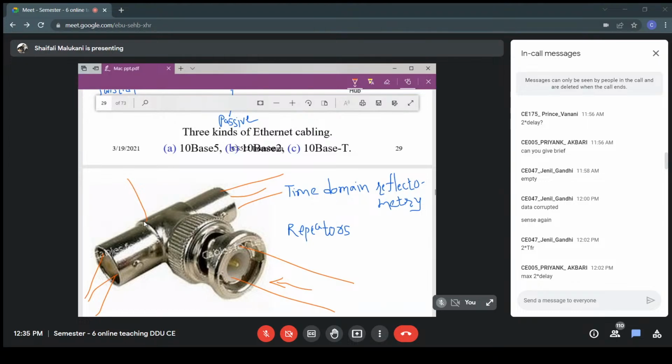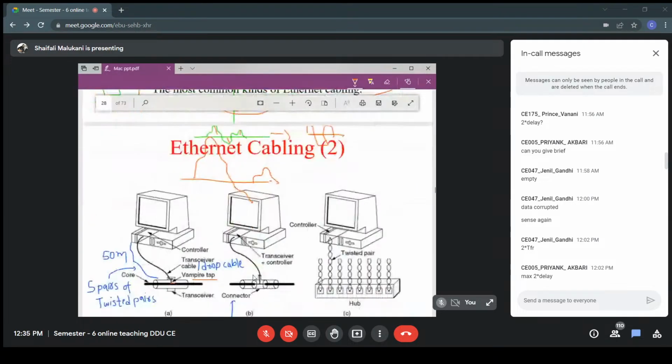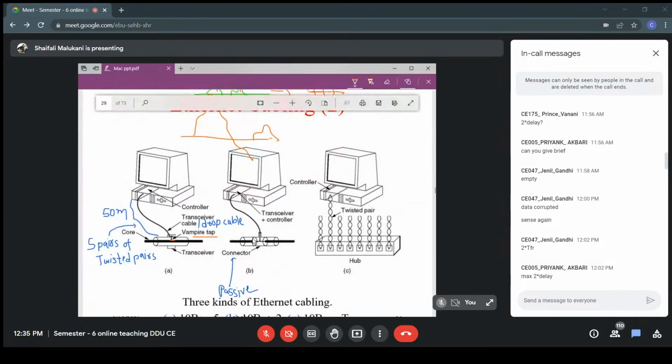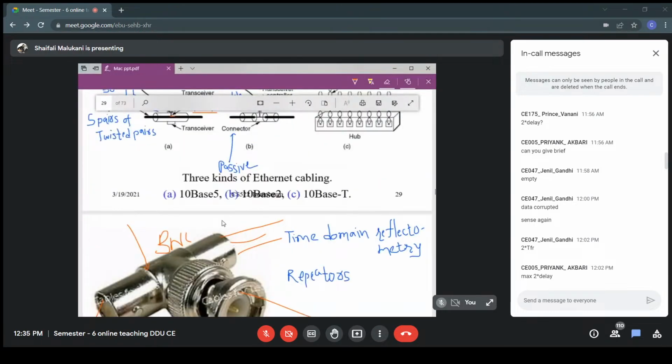So this is my BNC tap. I hope you have seen this type of tap in your house as well, right? So BNC tapping is used. Here, thick cable is very difficult to tap, I mean difficult to connect to, but in the thin coaxial cable it is comparatively very easy to connect your computers.